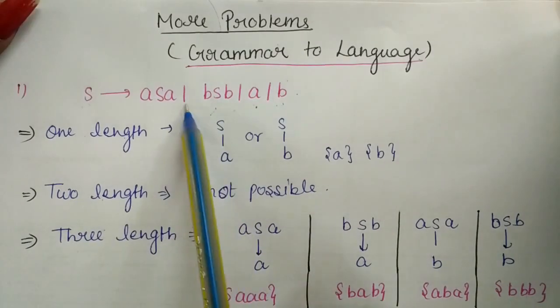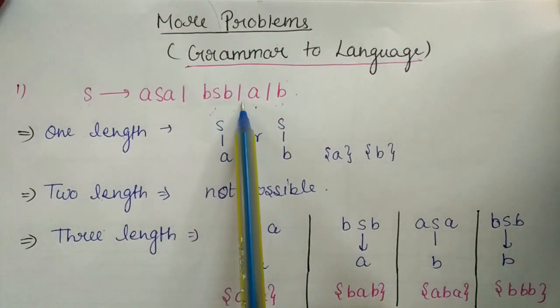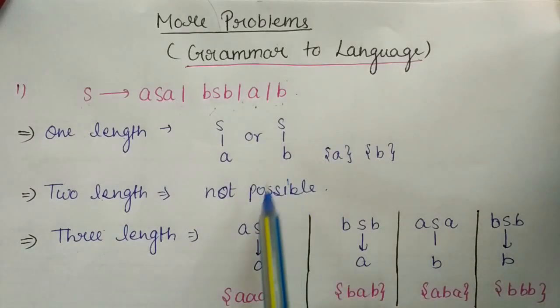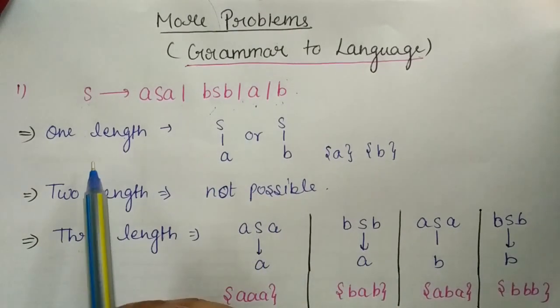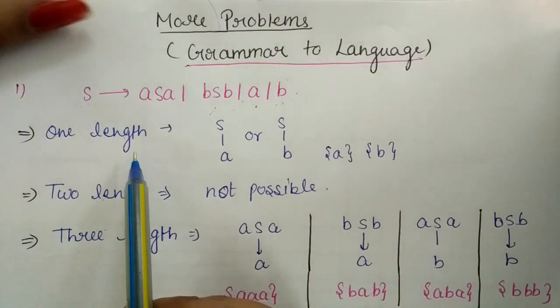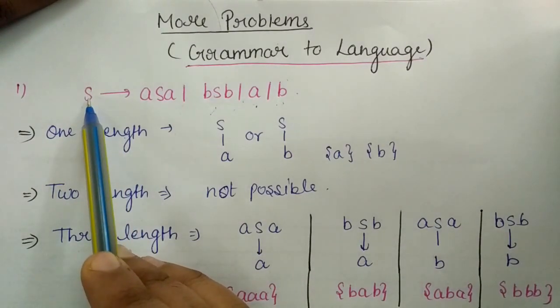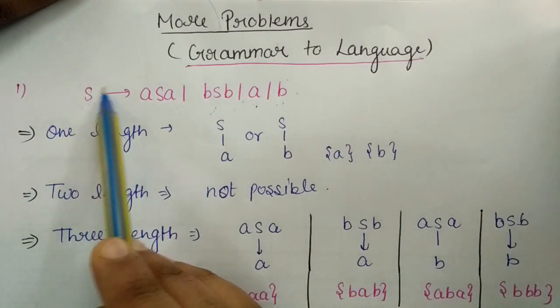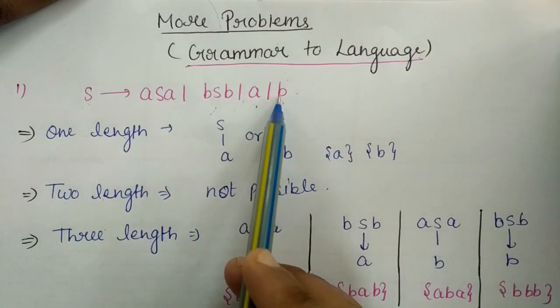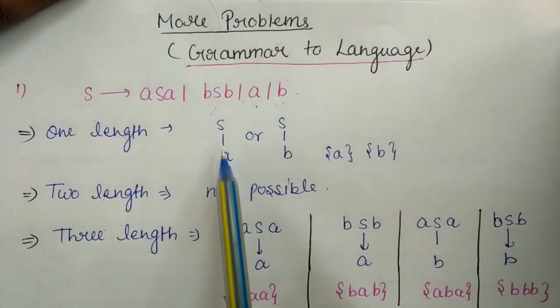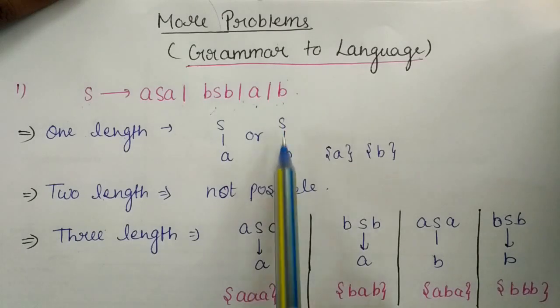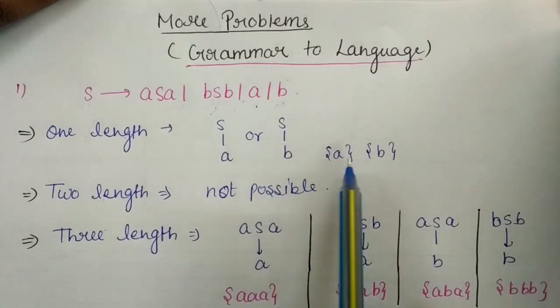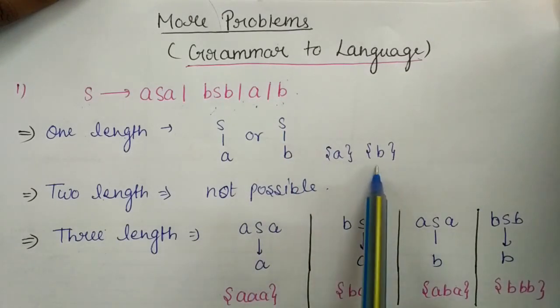Okay, so if we are given a problem like this, where we have a grammar and we have to convert this grammar into a language, first of all we will generate one length strings. For generating a one length string, the starting symbol should be replaced by a terminal symbol. So S should be replaced either by A or by B. So the one length strings are A or B.